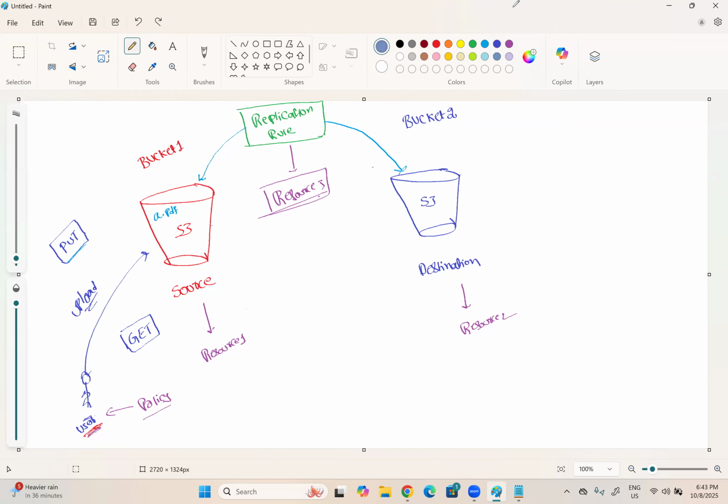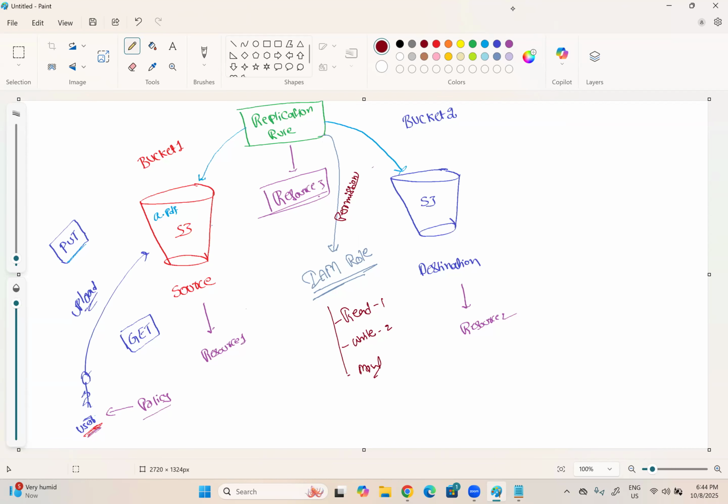The permissions are to be applied with the help of an IAM role. We need to provide the permissions with the help of an IAM role. What permissions does it require? It should contain read permission on bucket 1, write permission on bucket 2, and monitoring permission also.